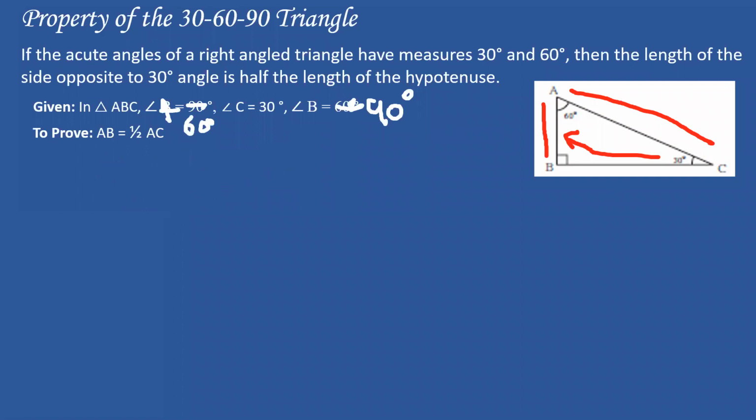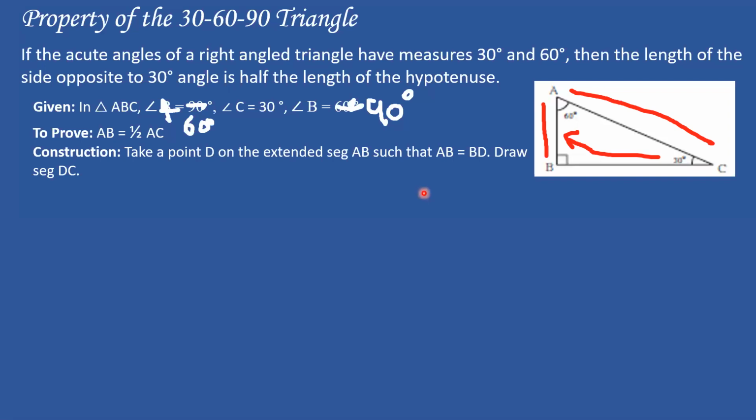Just a minute, I'm going to erase this. Now, folks, before we go on, we have a small construction to make. Take a point D on the extended segment AB such that AB is equal to BD. Draw segment DC. Now there are a lot of words, so we'll cut it short. Basically, take a point D on the extended side of AB.